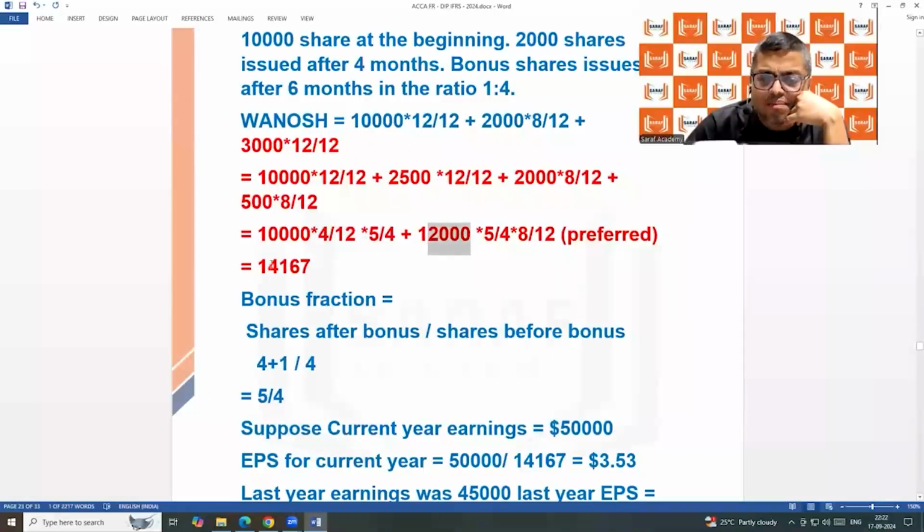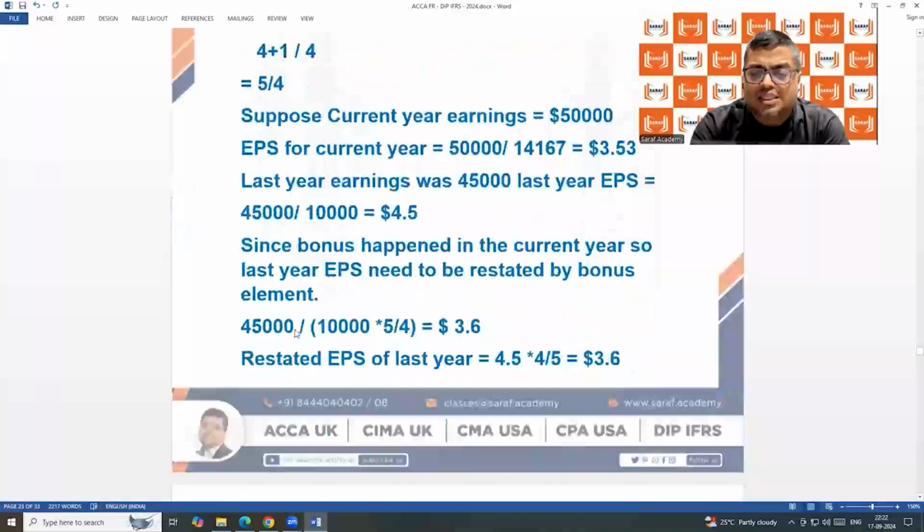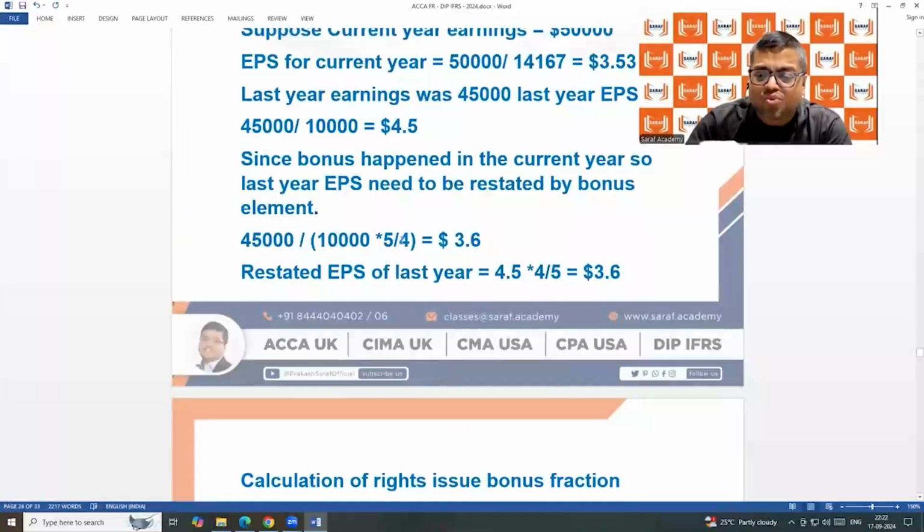Because of the bonus, the number of shares has gone up. The earnings per share will go down. So the comparison with last year requires some adjustment in last year's figure. The last year EPS needs to be recalculated for comparison purposes. Even though it was 4.5, we will not say 4.5. We will say 3.6.